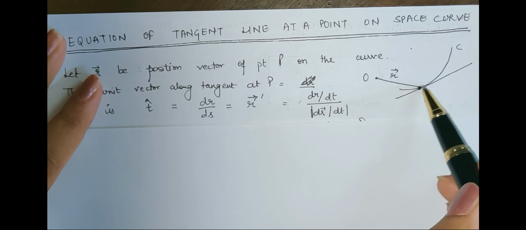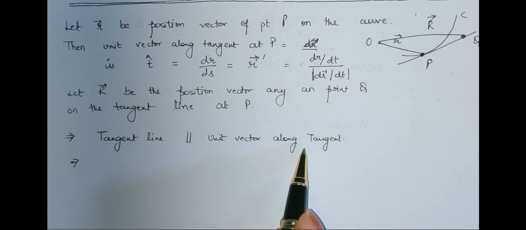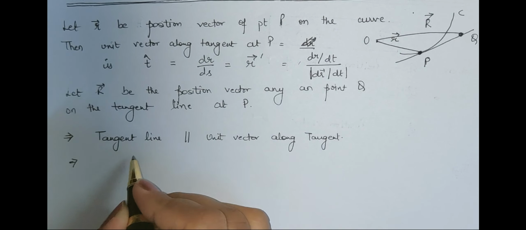So this we have already understood. Now definitely I can conclude that this is the tangent line, and there is a unit vector which is lying along this tangent line. So the tangent line and the unit vector are both lying on this line, so both are parallel to each other. I can say the tangent line is parallel to the unit vector along the tangent. So what is my tangent line? It is my vector PQ.